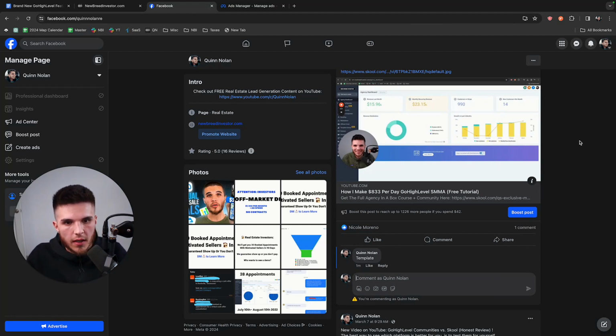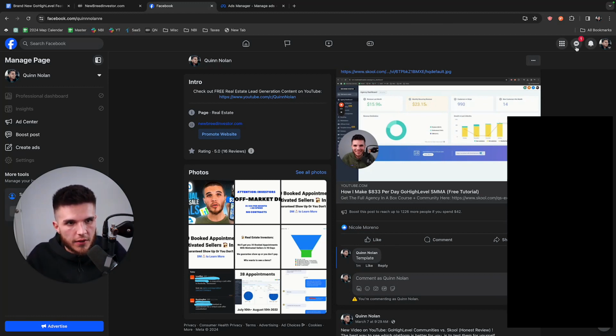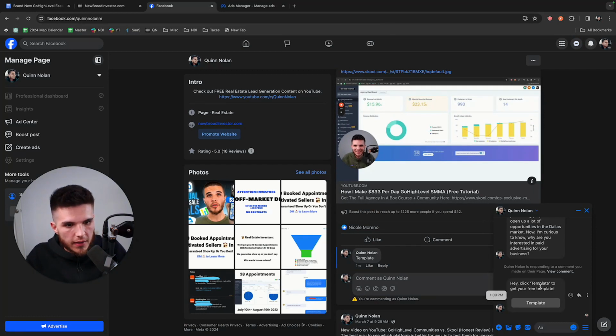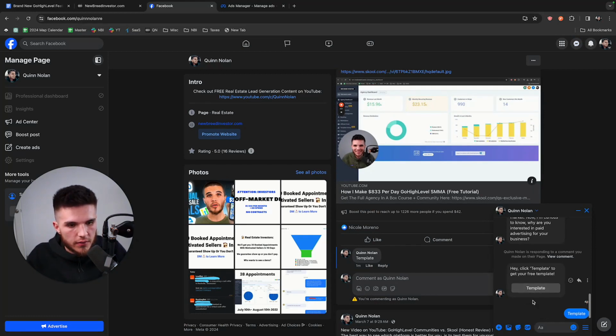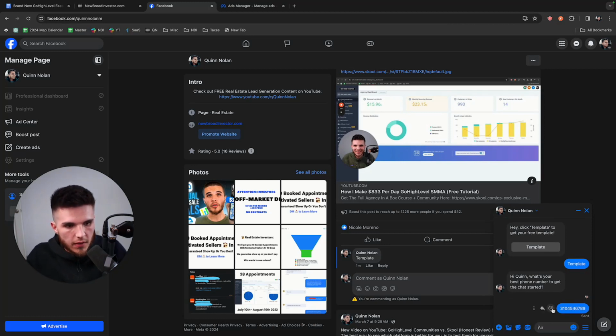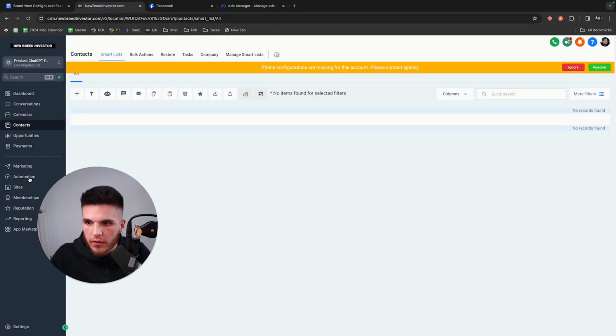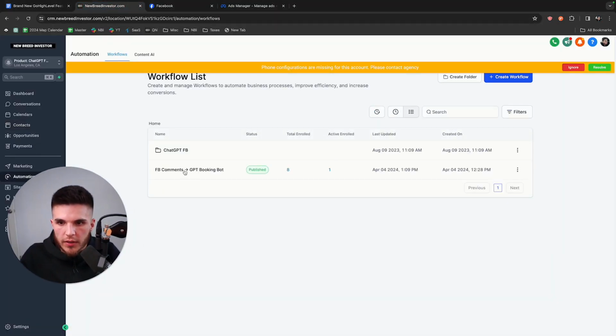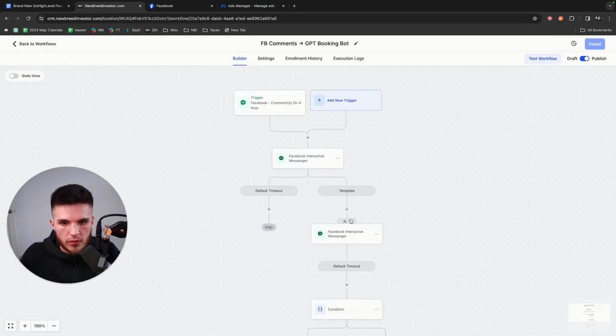So just double check it, make sure that there it is. So I can click on this, and then hey, click template to get your free template. So boom, click on template, and then now it's going to ask me for my phone number, right? And then I'll just do phone number, and then it's going to wait potentially about 30 seconds to make sure that I meet that condition here. So there's like a slight delay, but you can lower the actual amount of time that it's waiting.